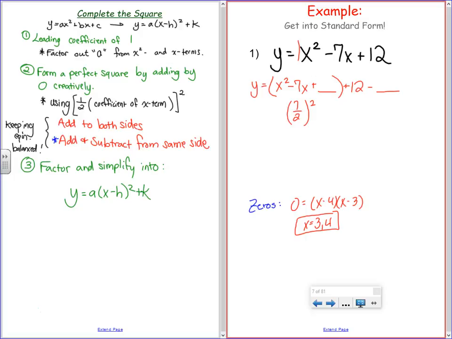So, our next step is we have to form a perfect square. Put something there and something there to make a perfect square. And the way to make a perfect square is say you are half of the original part that forms the perfect square. This 7 was double what was there originally. So I just take the coefficient of the x term, I cut him in half, 7 over 2, and then I square it, and I'm going to add in 49 fourths.